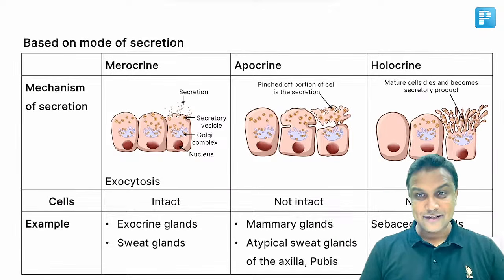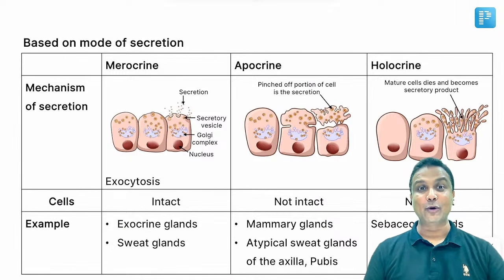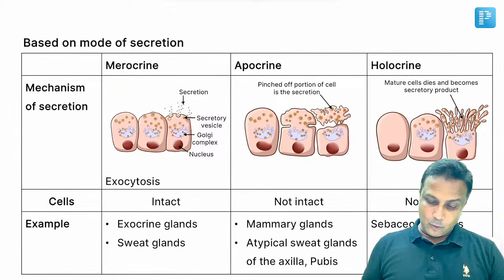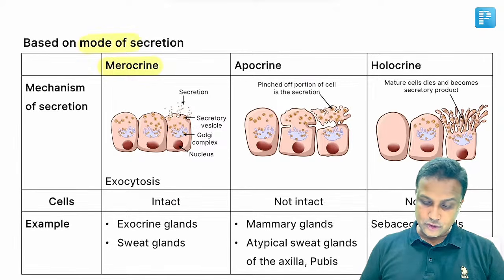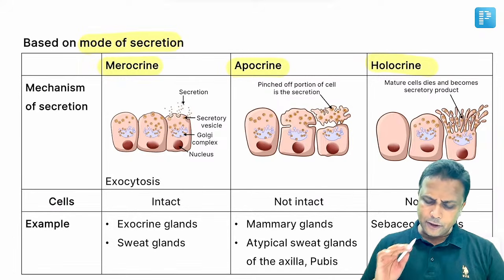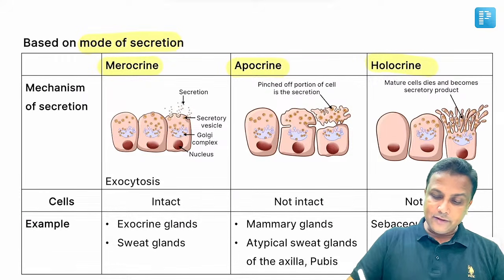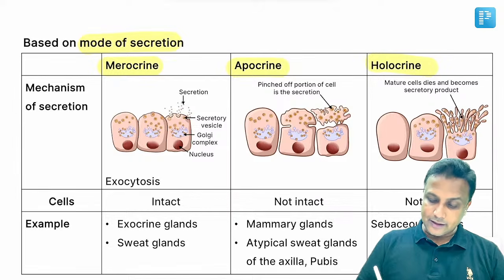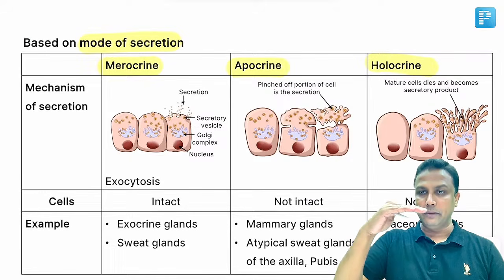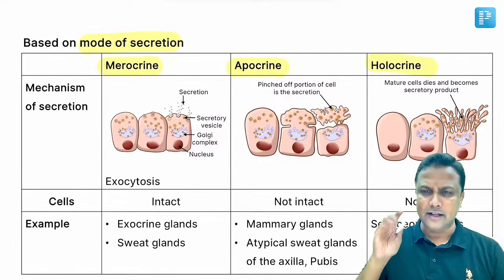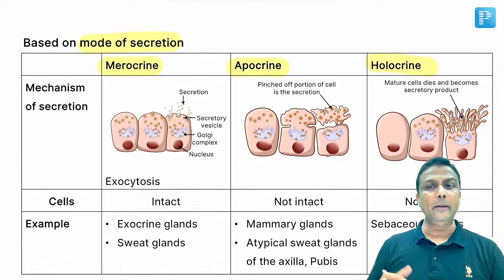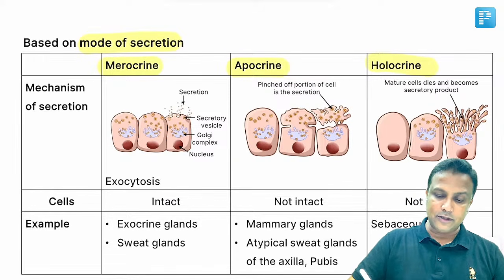Yes, this is also asked in your exams nowadays, sir, about the secretion from the glands. So there will be like 3 types of secretion. Number 1, merocrine secretion. Based on the mode of secretion, the glands are divided into merocrine, apocrine and holocrine. What do you mean by merocrine here? Whatever secretions are produced by the gland, those secretions are packed in the vesicle. Vesicle will go up near the membrane attached to that and leave the secretion outside by exocytosis. इसको कहते हैं merocrine.